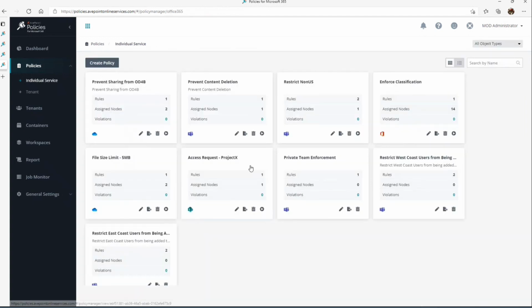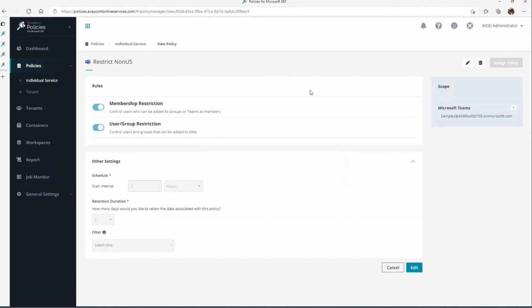If I go back here, you see I have several of these that I've applied across a couple of different workloads. In this example, we're restricting non-US personnel from being added to a team, either through the membership of a team or user group restriction.